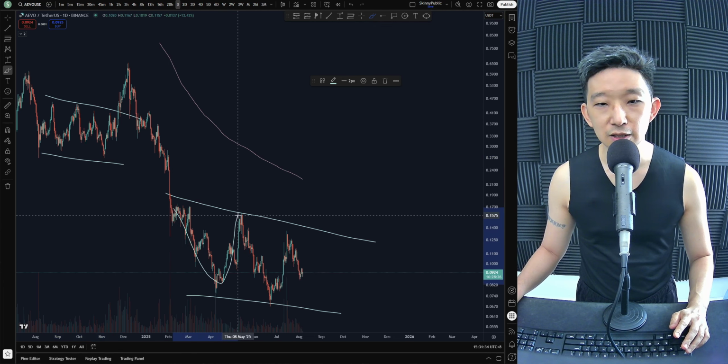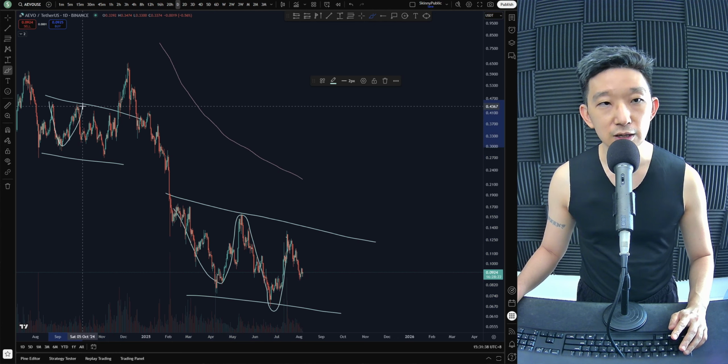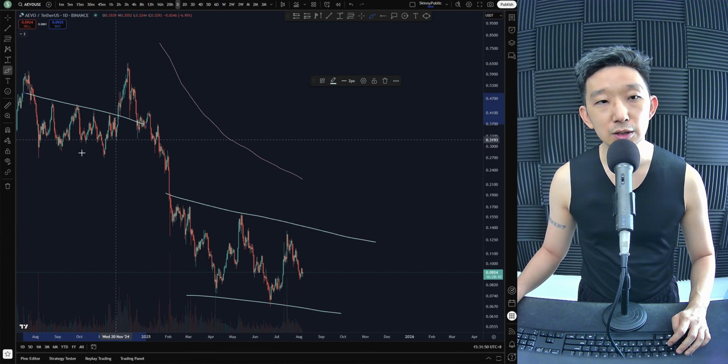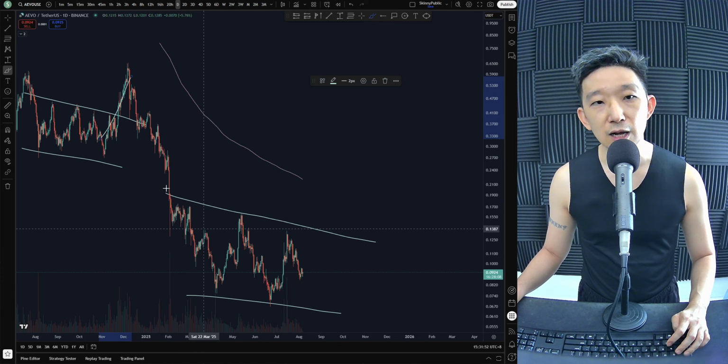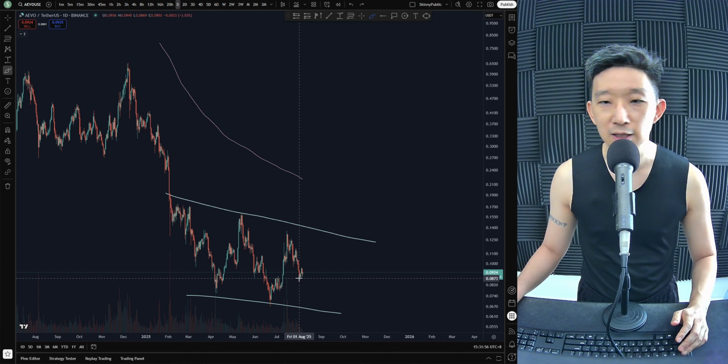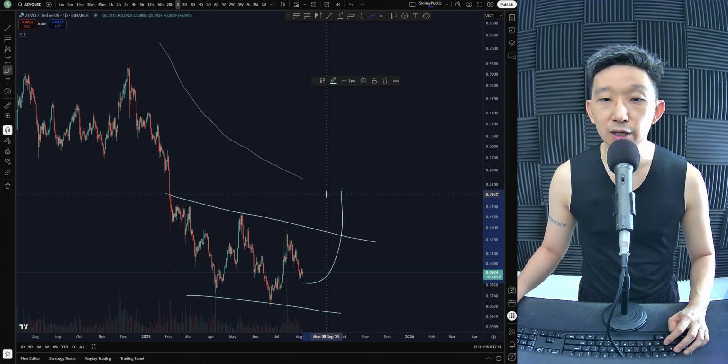First, there was a valley, and then there was another lower valley, right? This was a valley. There was a lower valley. There was actually another valley over here. You might assume that this could be a squeeze, but nope, we went lower. But of course, eventually, we rose higher, completing the rally for the falling channel. So again, this is a falling channel. Again, I also would assume that it's only a matter of time before we break higher.